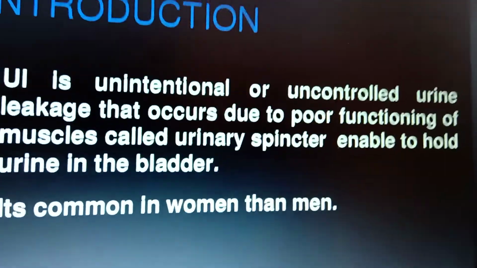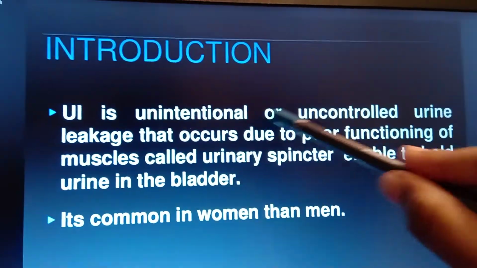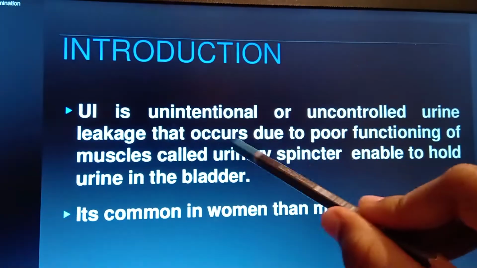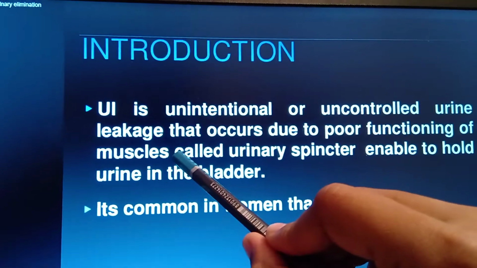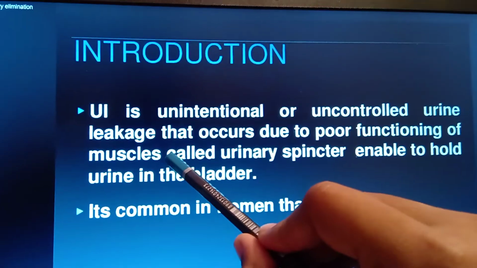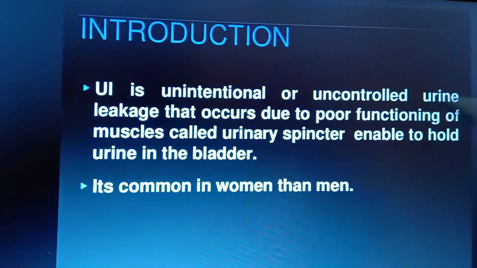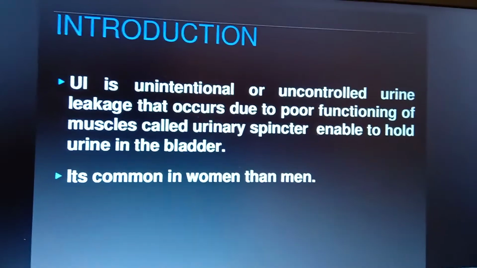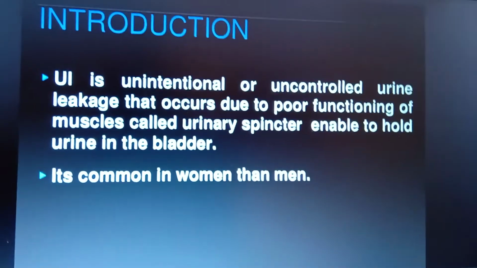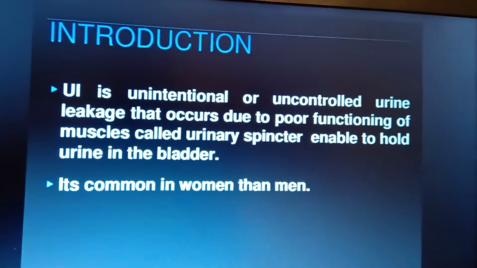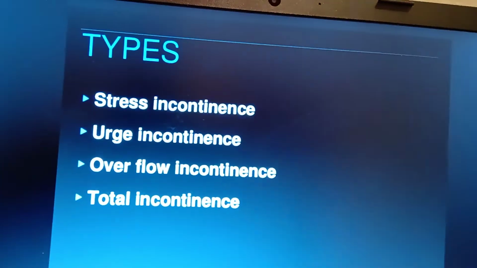Involuntary leakage of urine. What is meant by that? It is unintentional or uncontrolled urine leakage that occurs due to poor functioning of the muscle. Already I said that. So what are the parasympathetic nerve muscles? They are called the urinary sphincter, which enables holding the urine in the bladder. That muscle is the sphincter, which helps in opening and closing, and that enables holding the urine in the bladder. So that was the introduction regarding unintentional urinary incontinence.